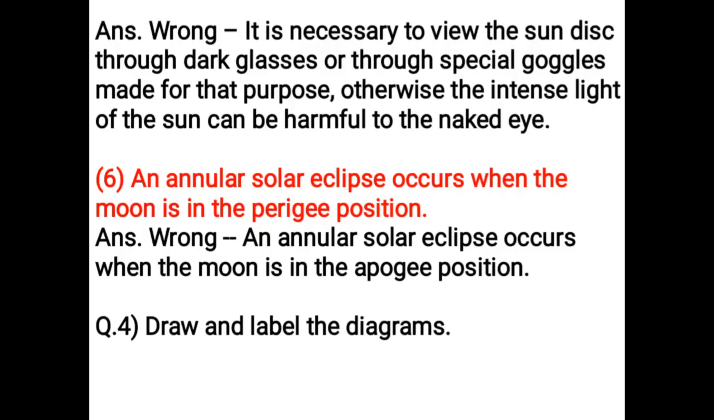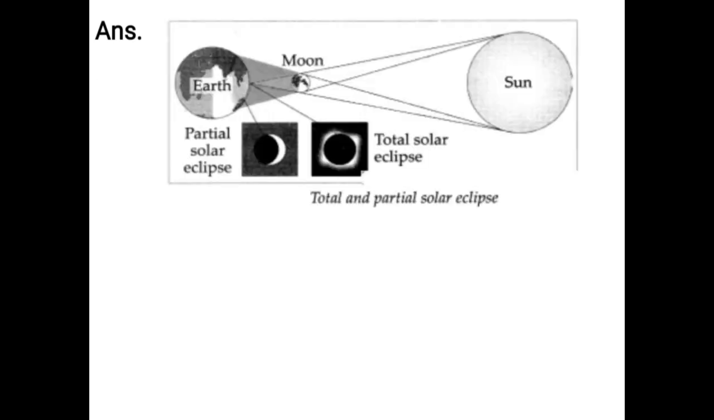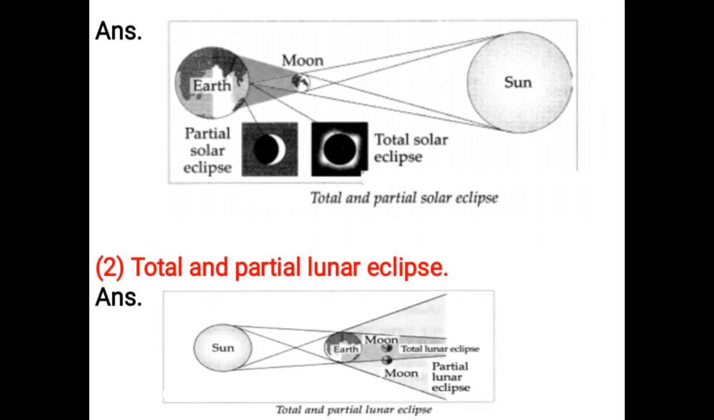Draw and label the diagrams. Total and partial solar eclipse. You have to draw the diagram of total and partial solar eclipse in this way, and you have to label it. Total and partial lunar eclipse. Draw the diagram of total and partial lunar eclipse in this way. Label it.